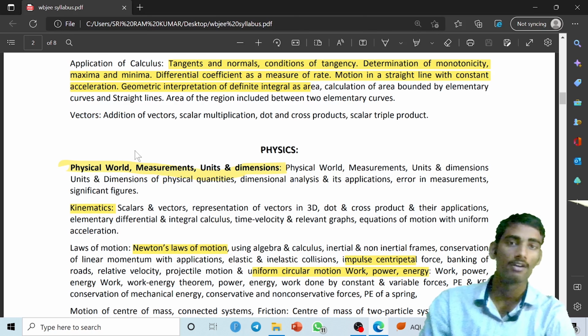Okay, now in the next part, I want to give you the information related to the syllabus of physics and the important points that you should keep in mind for getting good marks in physics, guys.